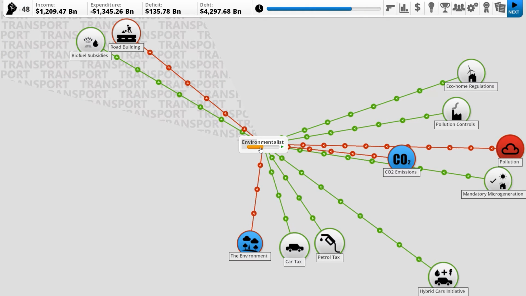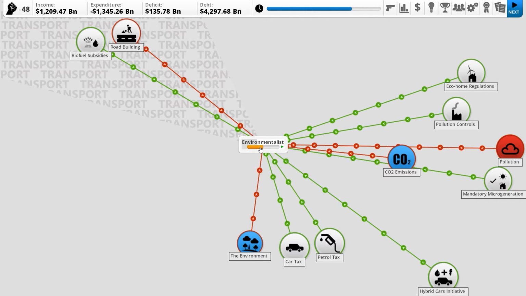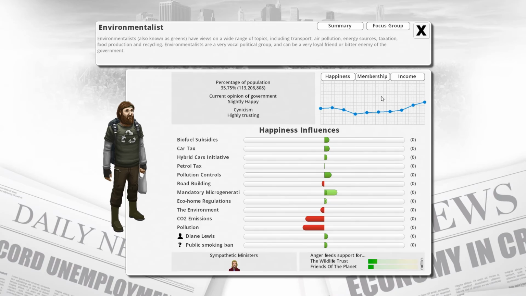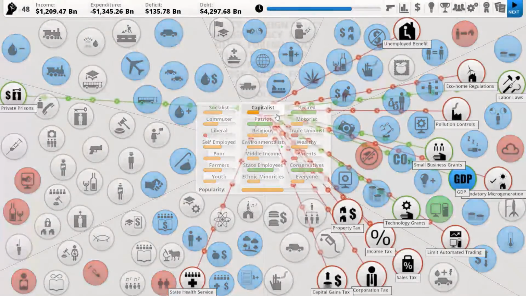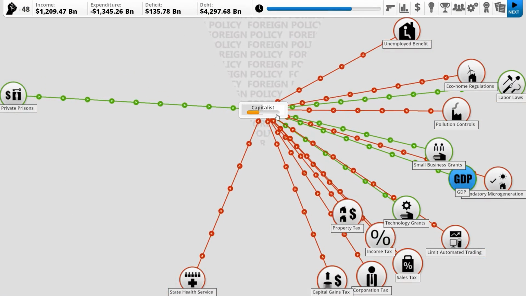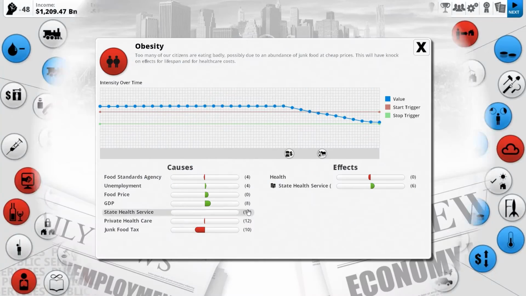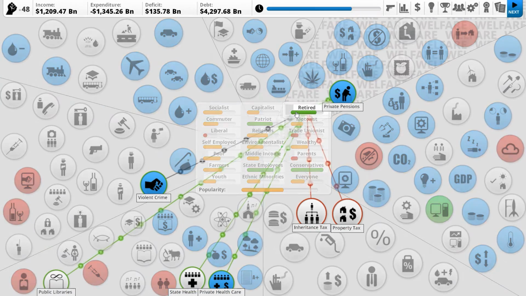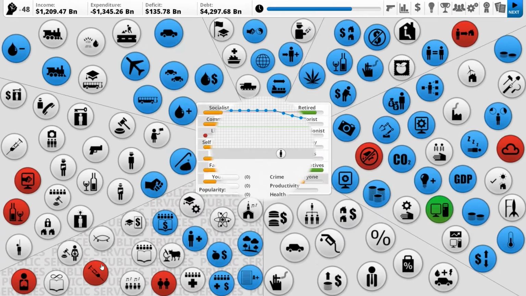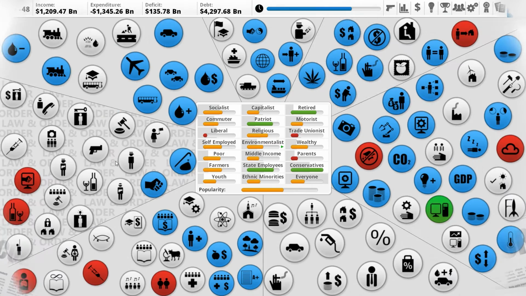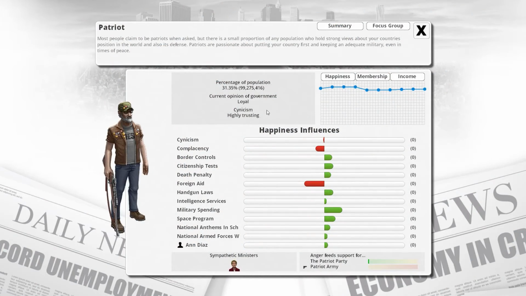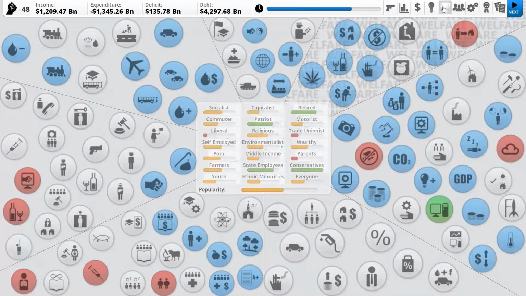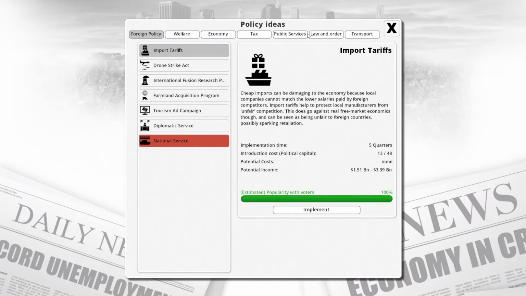Environmentalists are kind of staying roughly where they are. They're growing. They're becoming happier. So I'm not too worried about the Warriors of Gaia. I am worried about the capitalists trying to kill us, but we're fixing that as well. How's obesity looking? It's going to end soon. Good. Drugs? Still an issue. How are Patriots looking? We got a lot more? Yeah, we're increasing our Patriot membership. Let's try raising that a little bit more.